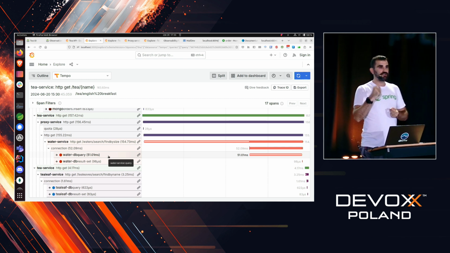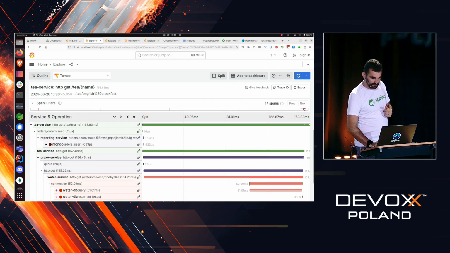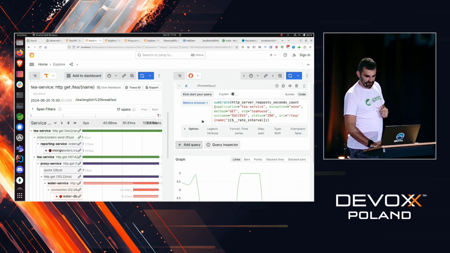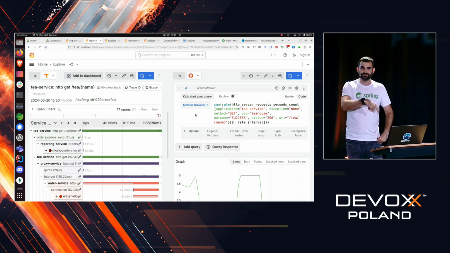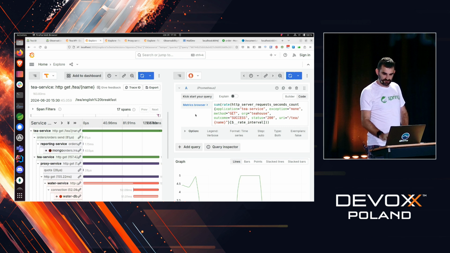So if we create a query for metrics that is parameterized, we can say, hey, give me the throughput, and here's the parameterized query that it gets filled with data coming from the span. So this is a view on the metrics. In this case, this is the throughput.